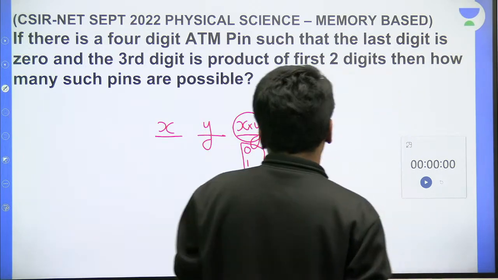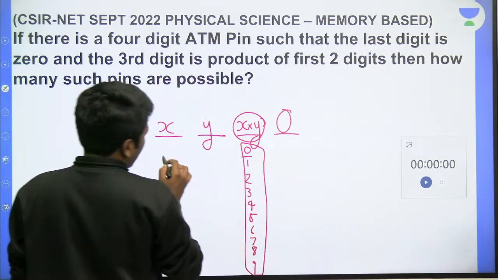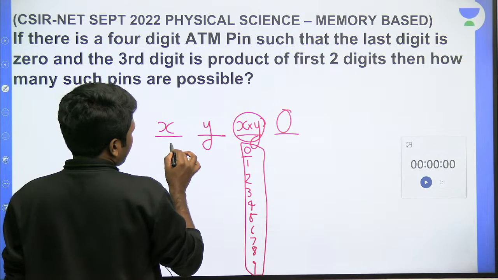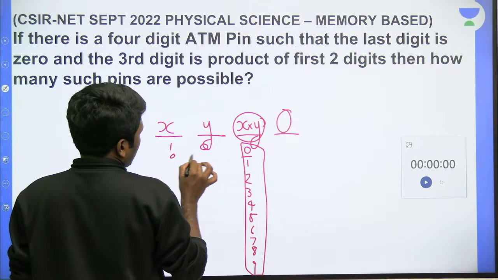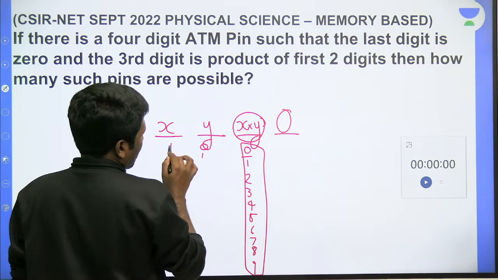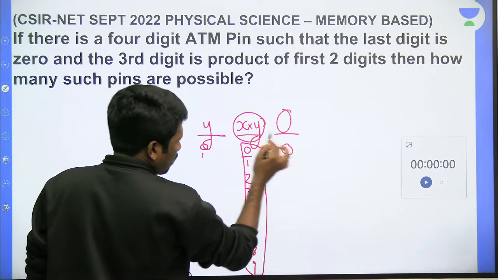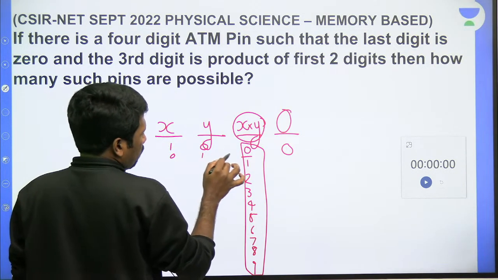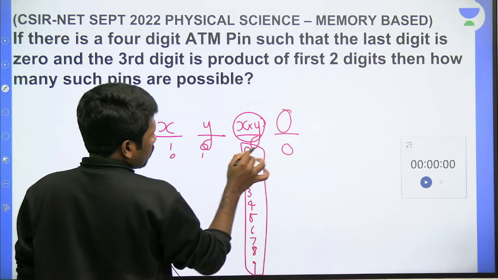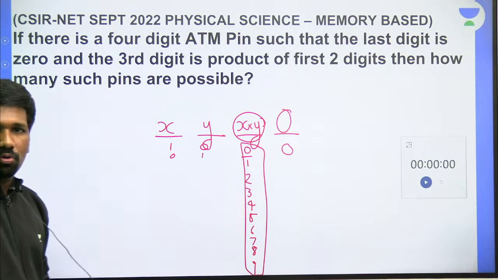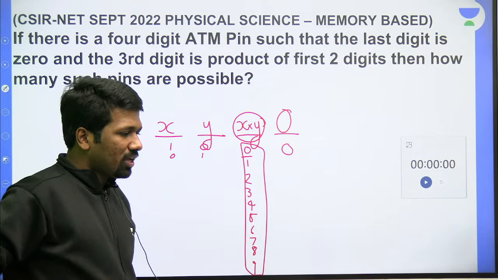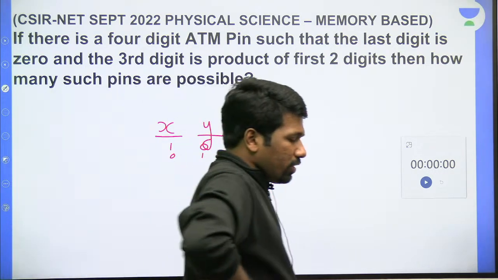So listen very carefully. To get this product 0, what are the possible first 2 digits? 1 0 is possible, 0 1 is possible. Like 1 0 0 0 is a possible ATM pin, and 0 1 0 0 is another pin. Both are different. In the case of an ATM pin, 1 0 and 0 1 are not the same.